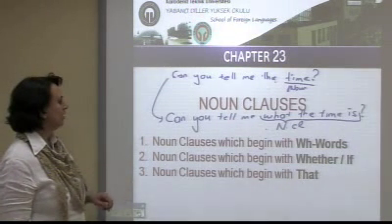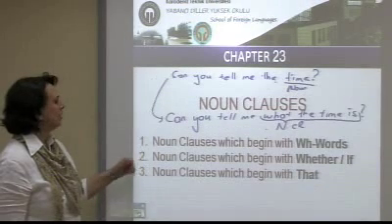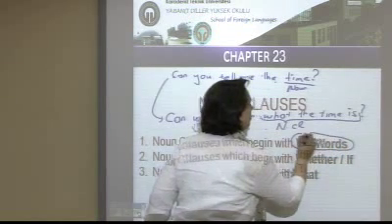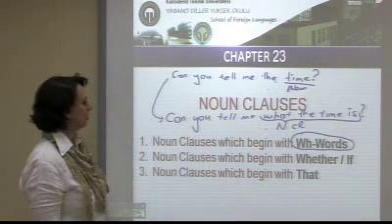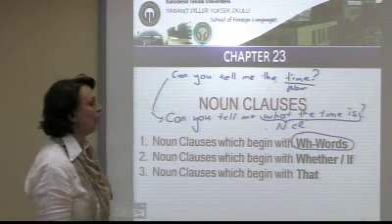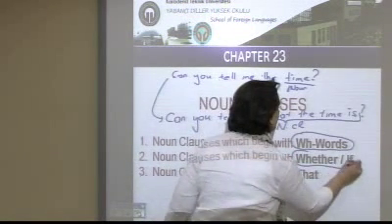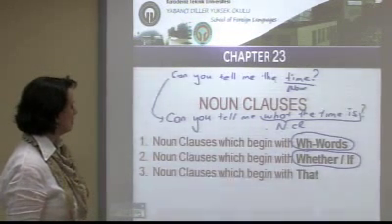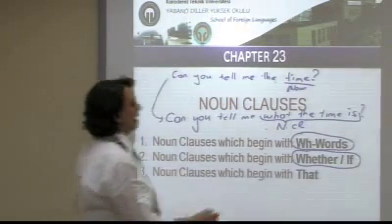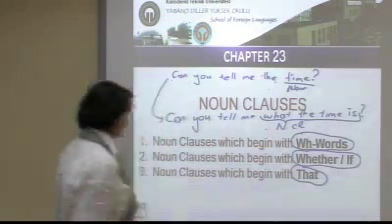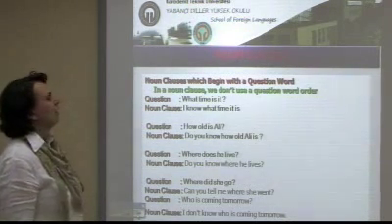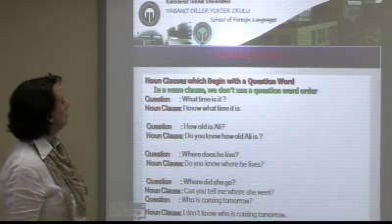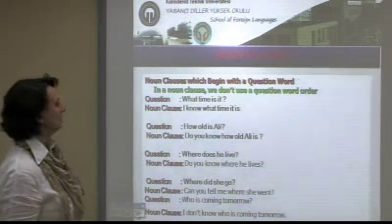We can divide noun clauses into three groups. Noun clauses which begin with question words. In the second group, noun clauses which begin with whether or if. In this place, whether and if are the same. And the last group, noun clauses which begin with that.